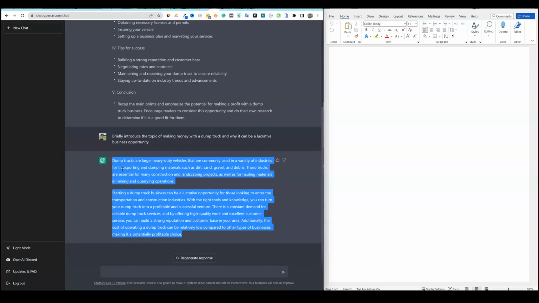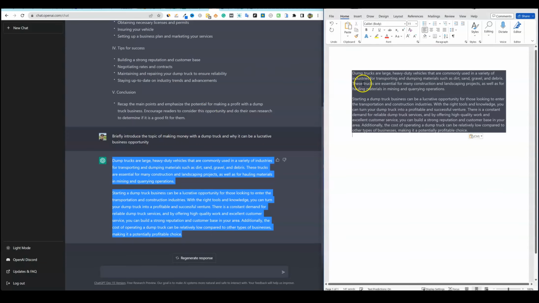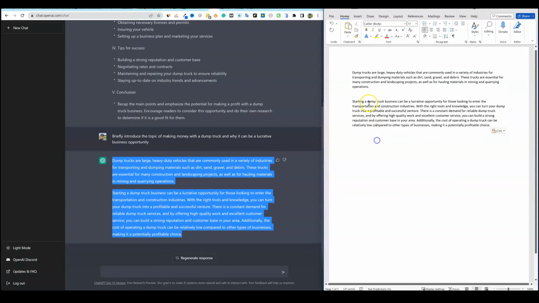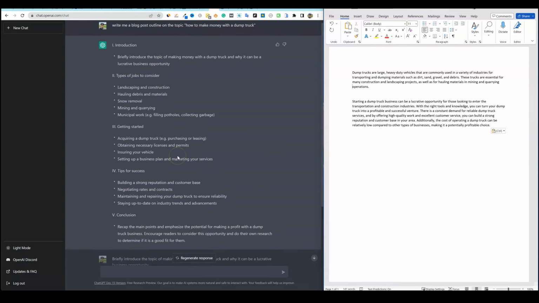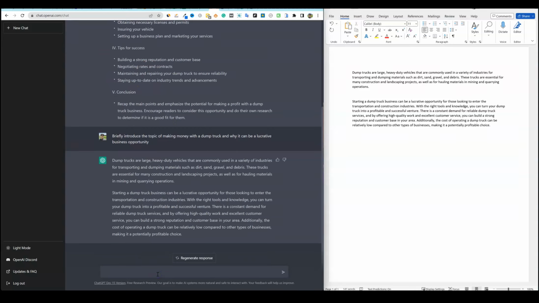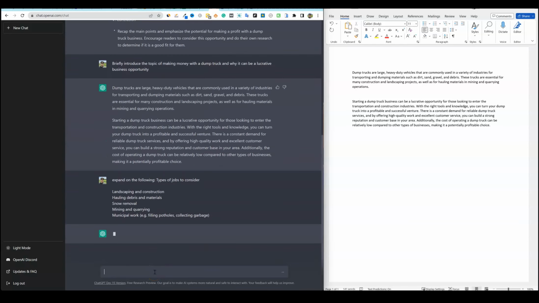For those of you that are worried about AI content, I'm going to show you a way that we can go and make this even more unique. Okay, so I'm going to come over here and we're going to just paste that in. Nope, that doesn't work. You're going to right click and then paste just the text. Okay. And then what we're going to do is come back up here and say types of jobs to consider. I'm going to say down here, expand on the following. And then I'm just going to paste that in and see what ends up happening.